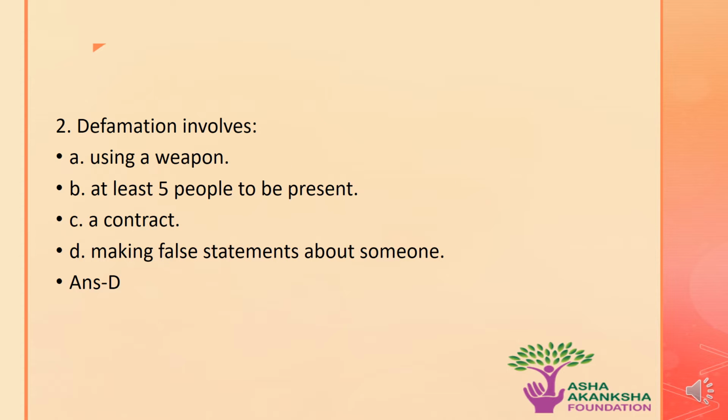The next question is, what does defamation involve? Options are A. Using a weapon. B. At least 5 people to be present. C. A contract. Or D. Making a false statement about someone. The correct answer to this question is option D, that is, making a false statement about someone.